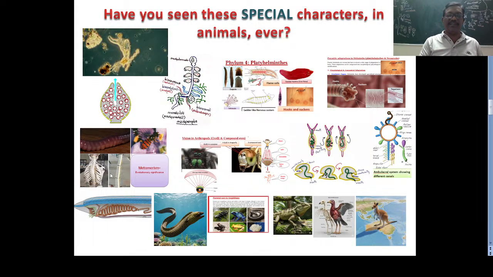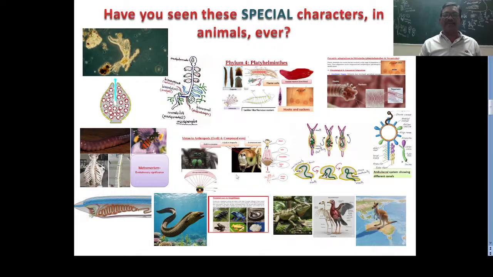Actually, the segmentation started in the Annelida, is also found in the Arthropoda, and is also present in our body, meaning vertebrates. The segmentation is found in only these three phyla, but the metameric segmentation is found in Annelida. What is metameric segmentation? We will discuss later. But remember metameric segmentation.